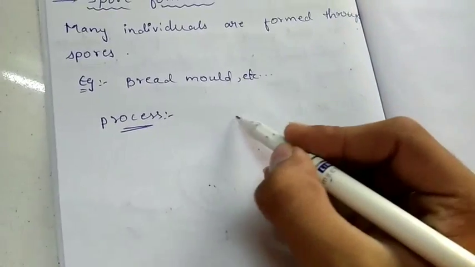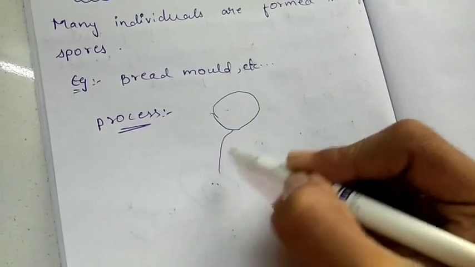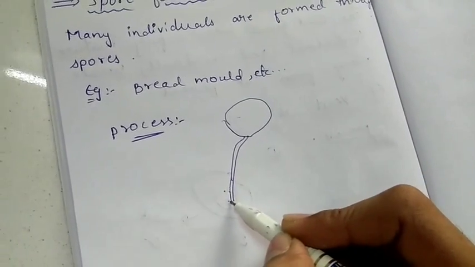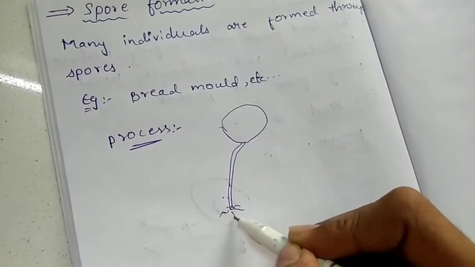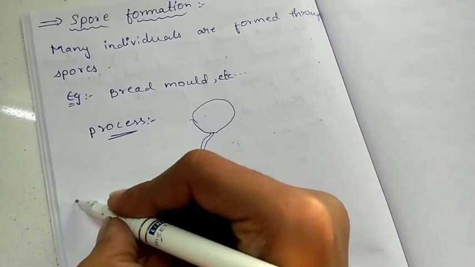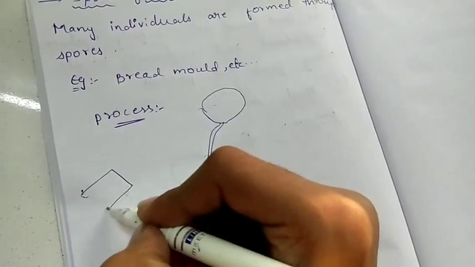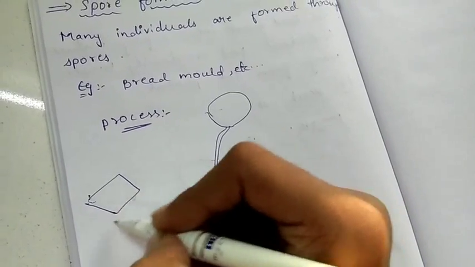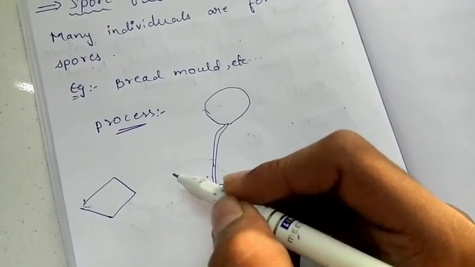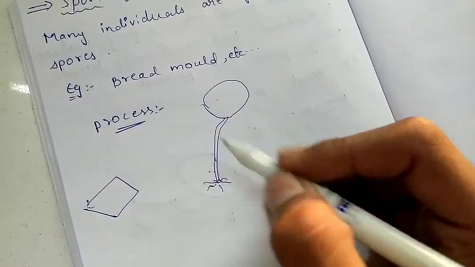For example, this is a bread mold. In the first step, if you want to see this in real, take a piece of bread, wet the bread by sprinkling some water on it, and leave it aside for around 2 to 3 days.